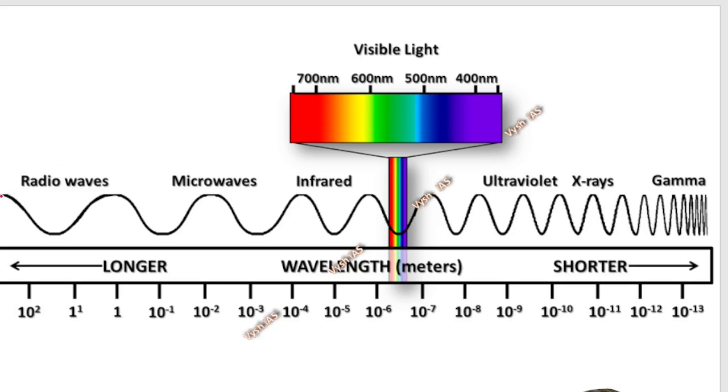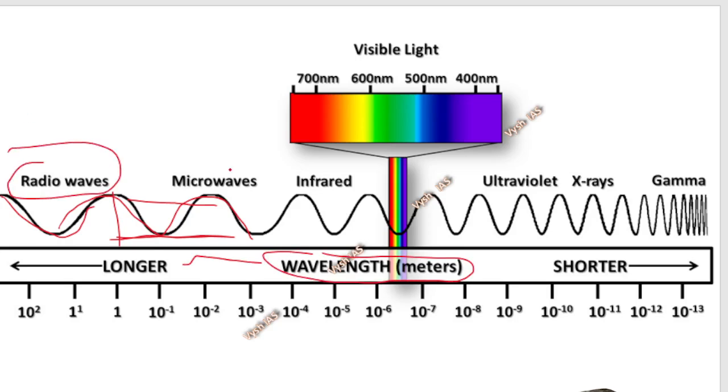Okay, so wavelength means you can see like this is one wave, this is second wave, so between wave there will be a distance, like you can call a height and depth and all. So one wave to the another, that length, that's called wavelength. So if you see, obviously when the distance is more, the wavelength will be more. That is why here they have given the wavelength in meters, and it is telling in this direction it is longer, meaning radio waves will have the longest wavelength, microwaves will have little lesser wavelength, then again lesser wavelength.